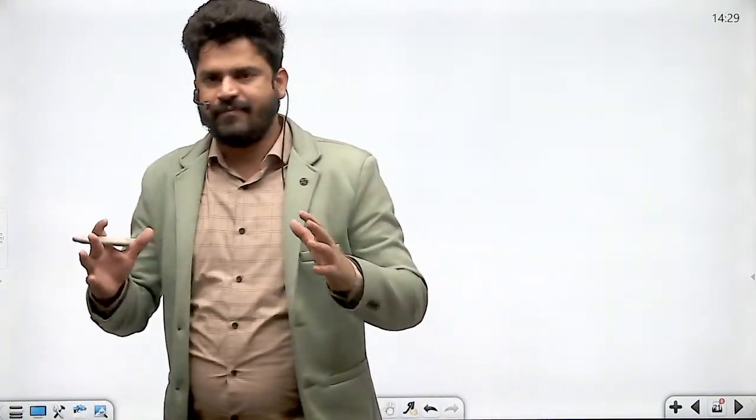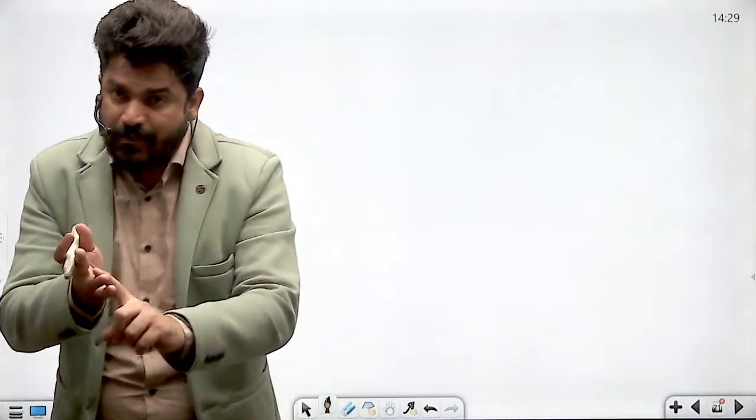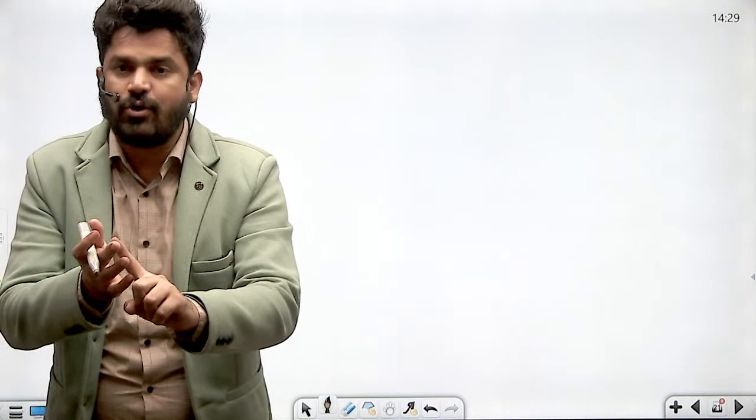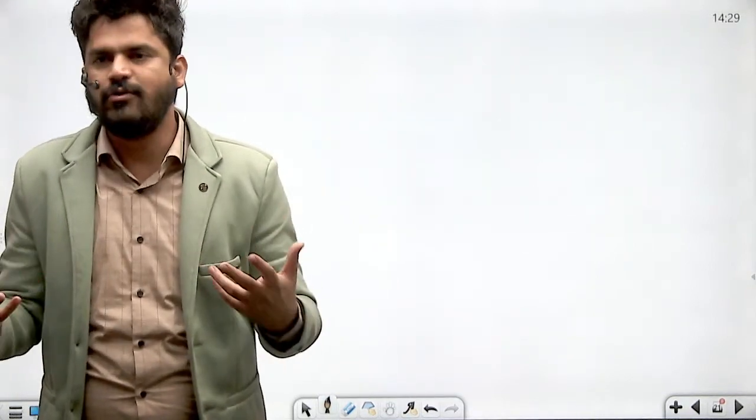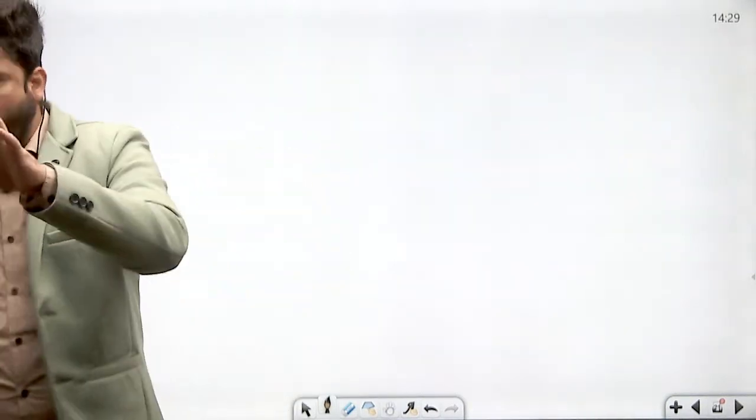Clear so far? Yahan tak clear hai? What is amendment? Why do we need amendment to the constitution? What is a rigid constitution? What is a flexible constitution? And what about the Indian constitution? And the conclusion is the Indian constitution is neither too rigid nor too flexible. Why? Let me give you the answer and then you will realize why it is so.